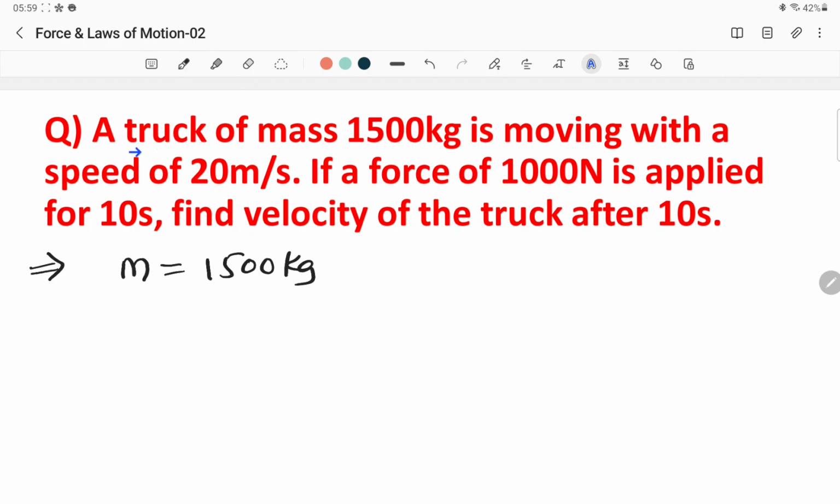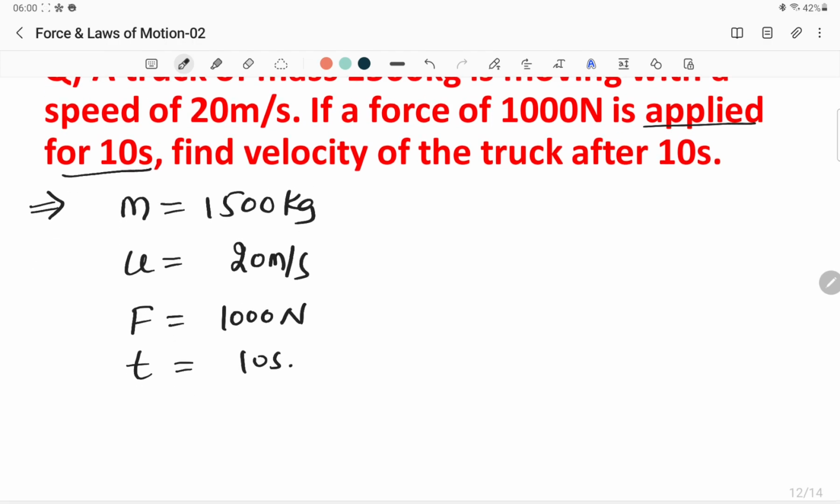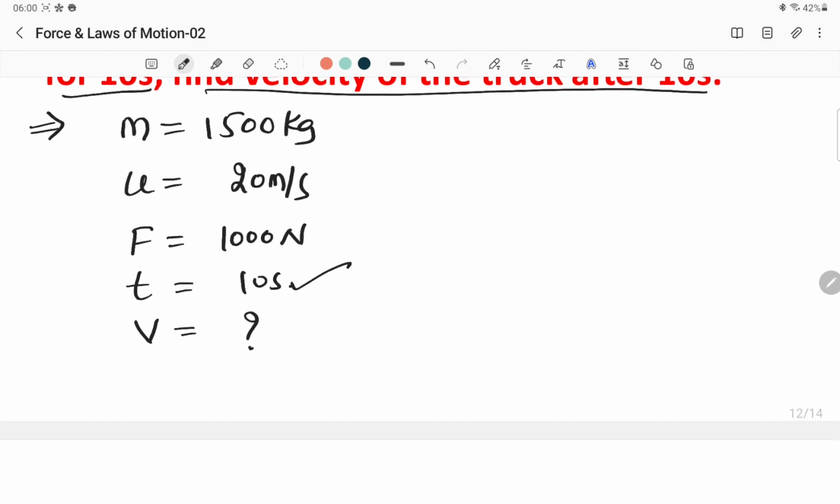So here it is saying the truck of mass 1500 kg is moving with speed 20 meter per second. That means initial velocity is 20 meter per second. Then afterwards, a force of 1000 Newton is applied, so force is 1000 Newton, applied for 10 seconds. So time is equal to 10 seconds. They are asking about velocity, so they must be asking about final velocity. Let us find out.